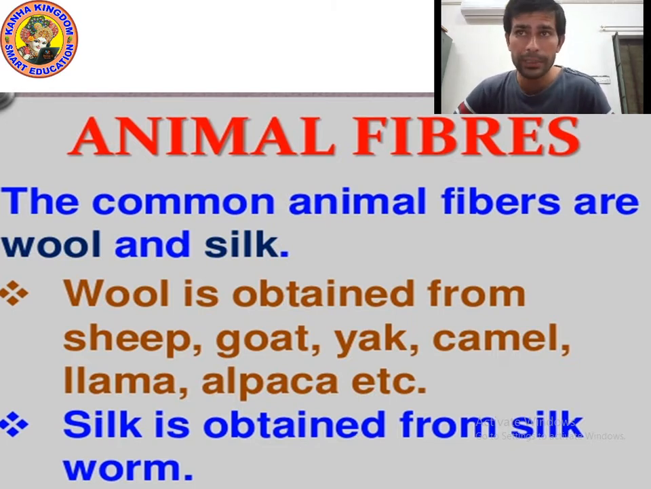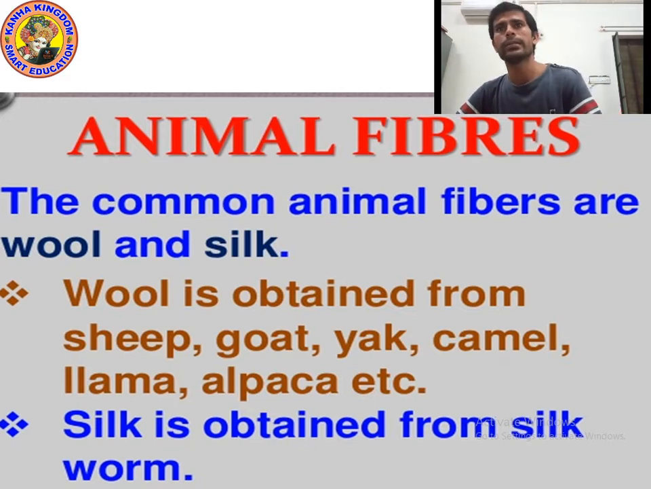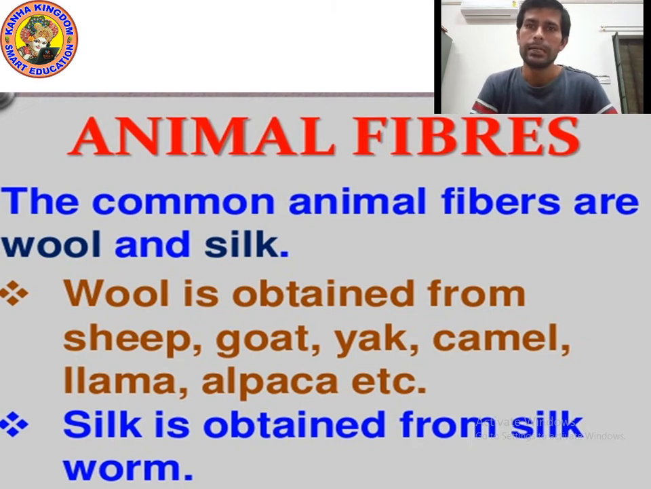But not only from sheep. We get wool from different animals. You can see, wool is obtained from sheep, goat, yak, camel, llama, alpaca, etc. So we get wool from these animals, and silk is obtained from the silkworm. Am I right? So please write down. I'm giving you 10 seconds.